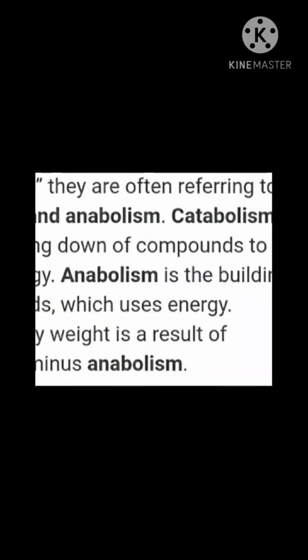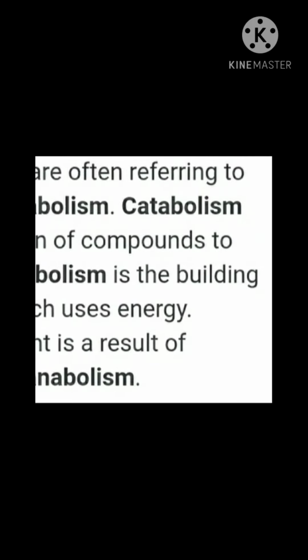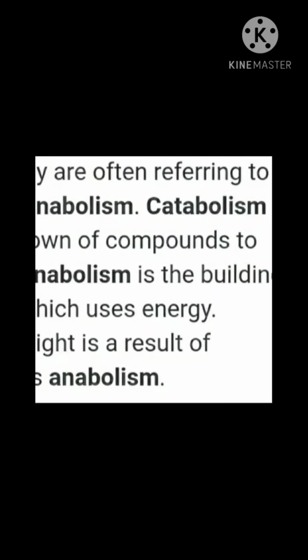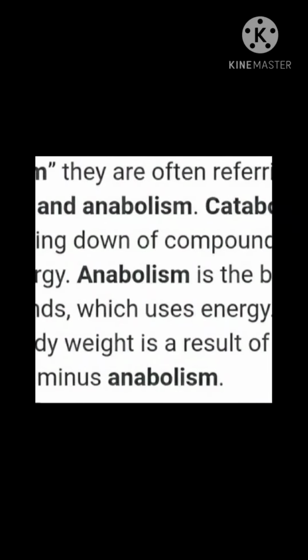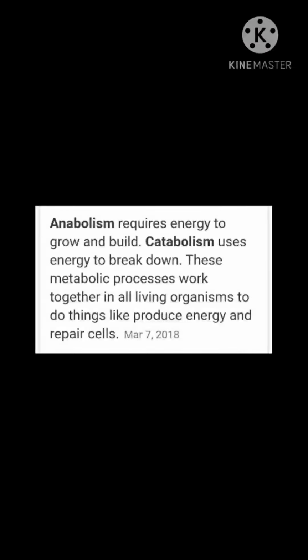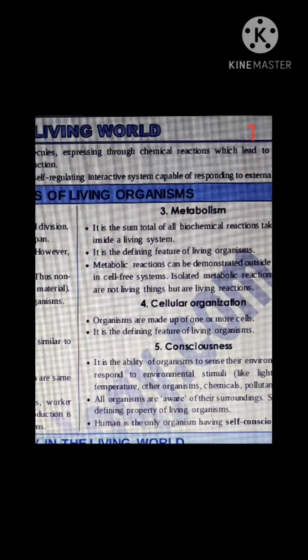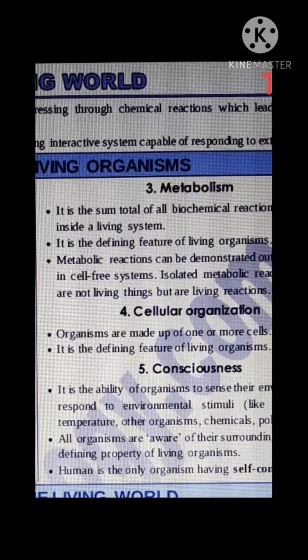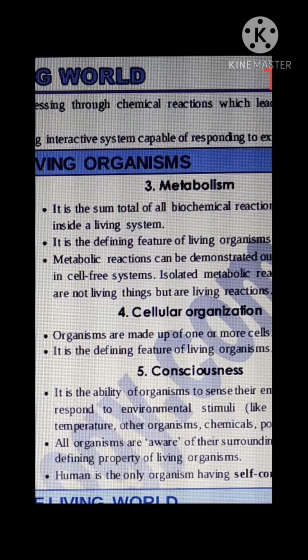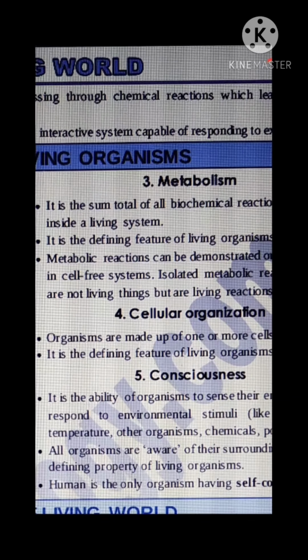That means breakdown of nutrients inside our body with the help of oxygen is an example of catabolism. Together, catabolism and anabolism are known as metabolism.